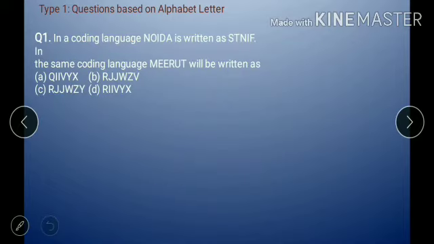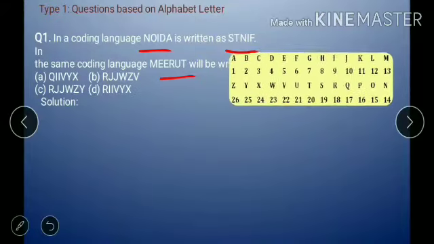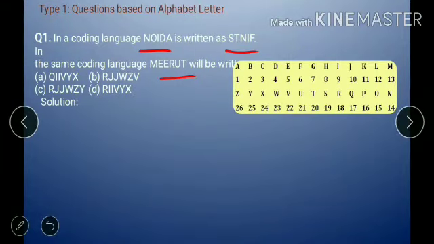Next is question 1. In a coding language, Noida is written as STNIF. In the same coding language, Meerut will be written as. To solve these questions, first of all, we must know the alphabet letters from A to Z. After that, we will decode the letters. We will find the logic, the particular rule or pattern used to convert Noida into STNIF.